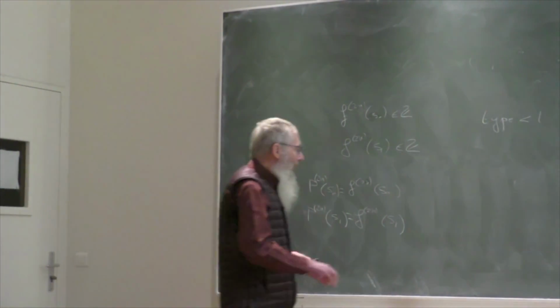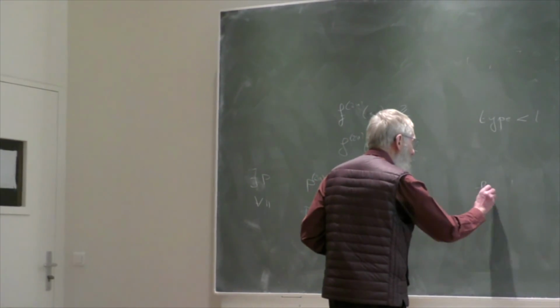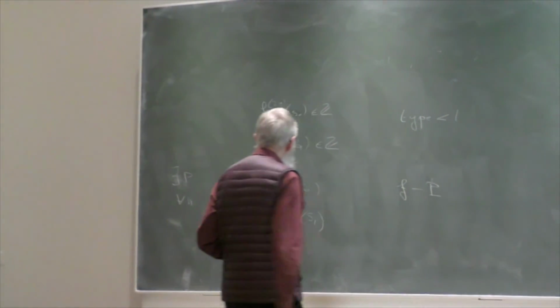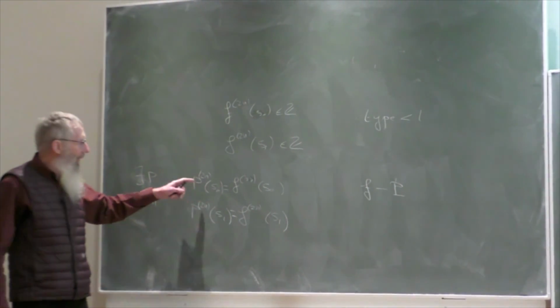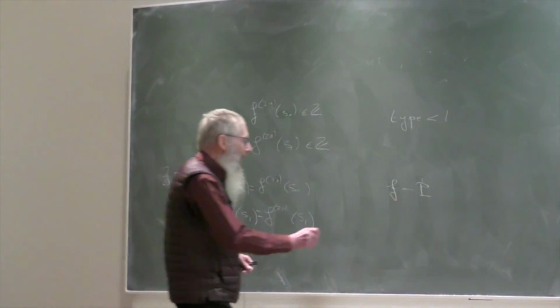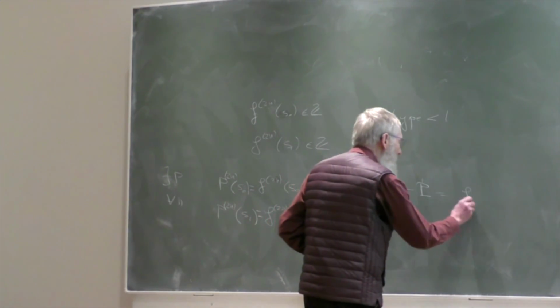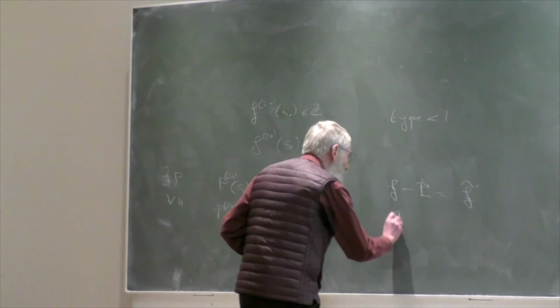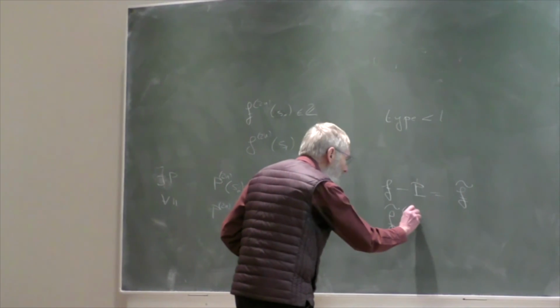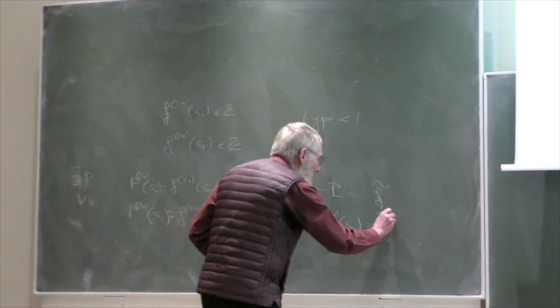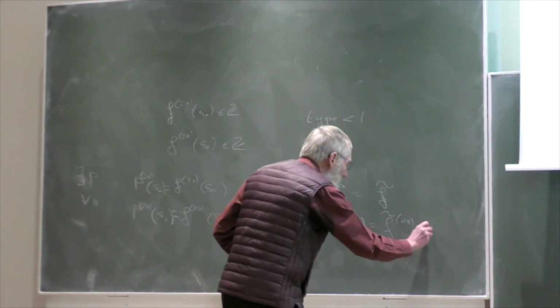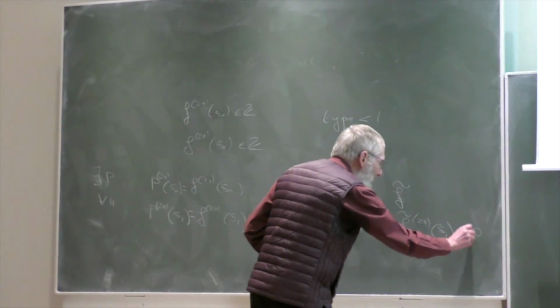And so we look at the function f minus p, and now this function, the derivative vanishes at all these points. So we call it f tilde, and we have f tilde^(2n)(S0) equal f tilde^(2n)(S1) equals 0.